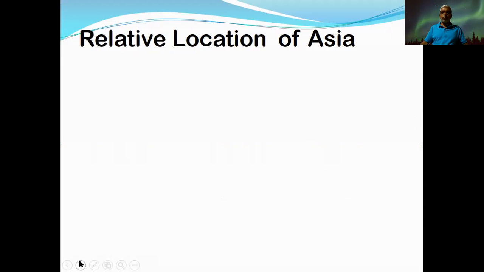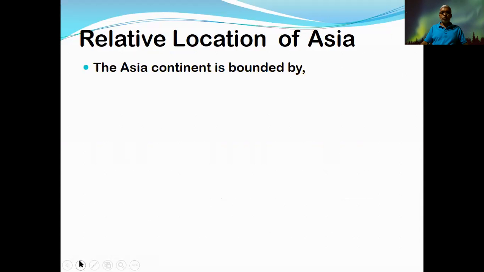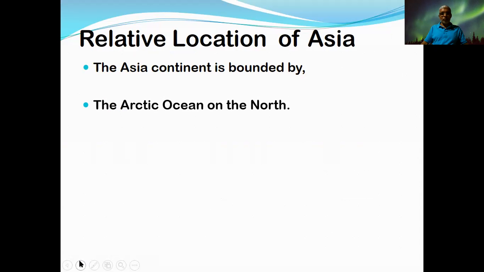The relative location of Asia, now it is not a problem to you. The Asia continent is bounded by the Arctic Ocean on the north. When you take a map, you find it and you recollect the map we have seen.